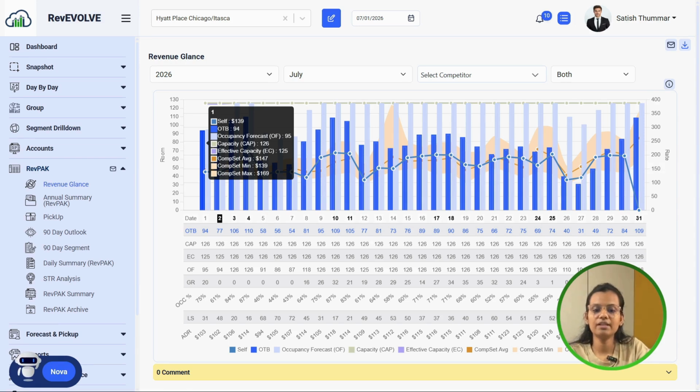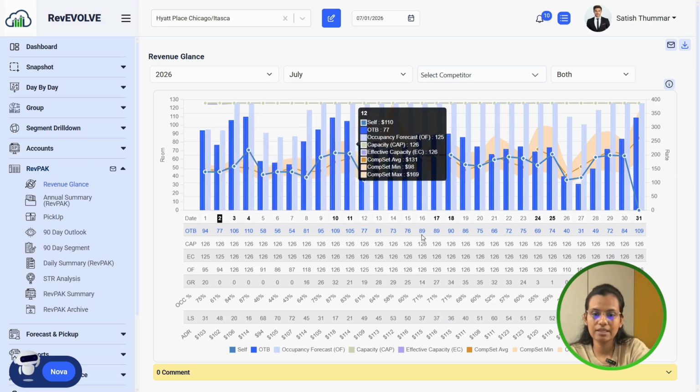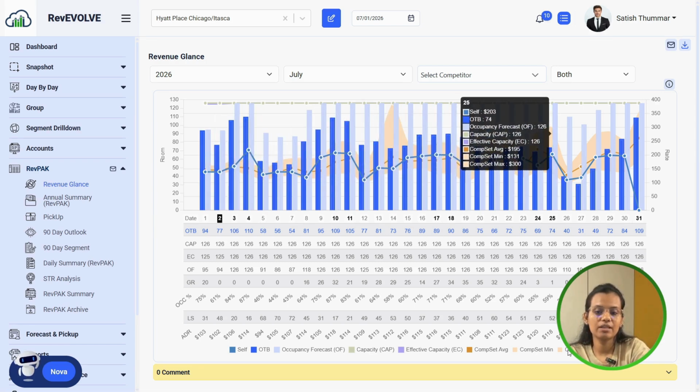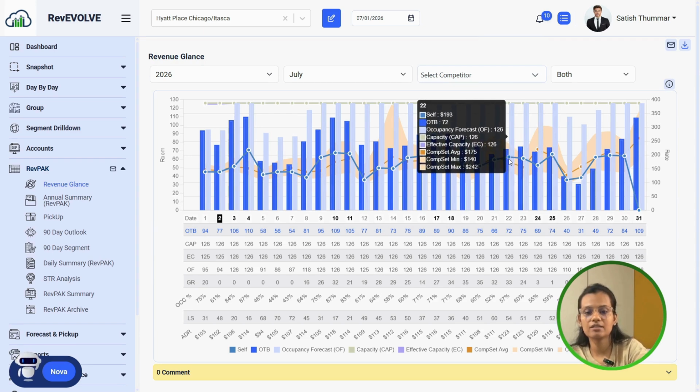So we notice that our capacity is nearly full while the competitor rates are continuously climbing. As we can see the ComSet mean and max over here in the last part. Here we can see the ComSet average, ComSet mean, and ComSet max also, right? So we can see it is continuously climbing. That suggests additional pricing opportunities. Or perhaps the occupancy remains low but the competitor pricings are dropping, right? That may indicate softer market demand where promotional strategies become more appropriate, and Revenue Glance transforms the complex revenue data into an easy to understand story.